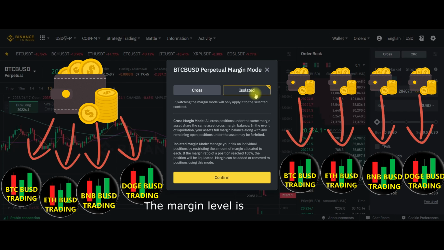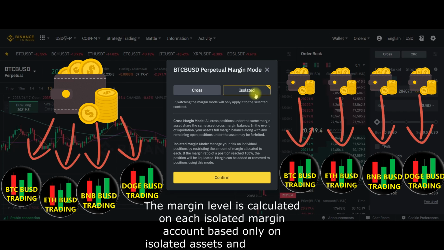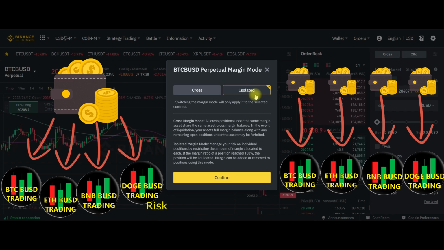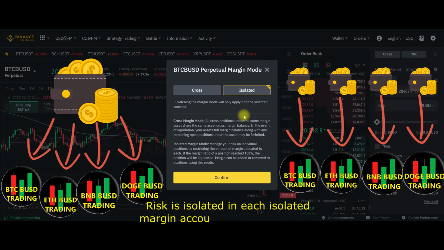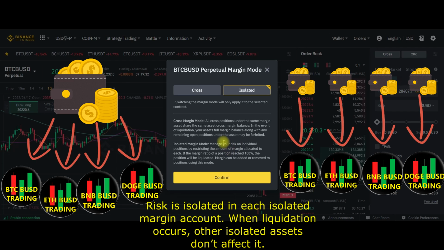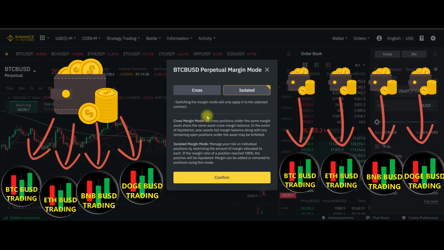The margin level is calculated on each isolated margin account, based only on isolated assets and liabilities. Risk is isolated in each isolated margin account. When liquidation occurs, other isolated assets don't affect it. Before the contract process, you can also take a look at the information below.